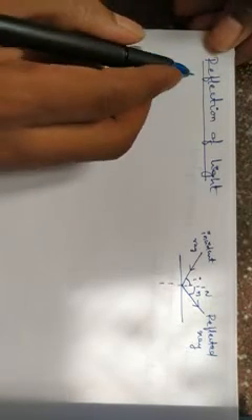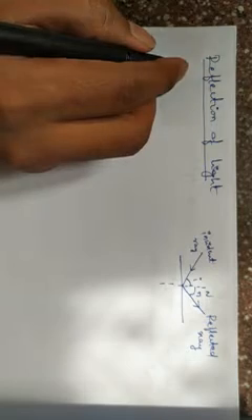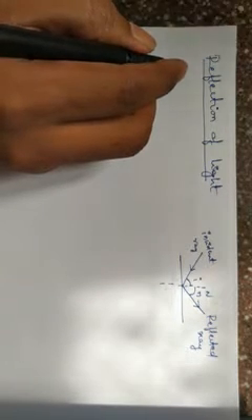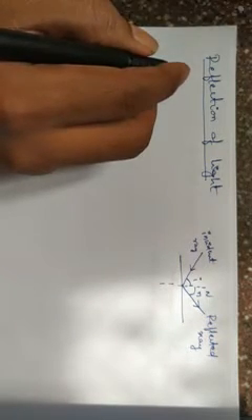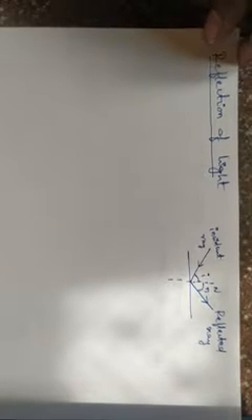Okay, now what is the reflection of light? Here, if the ray of light will fall on any reflecting surface, it will return back in the same medium. Or you can say the reflection of light is the phenomenon of light in which if the ray of light will strike the surface, it will return back in the same path.